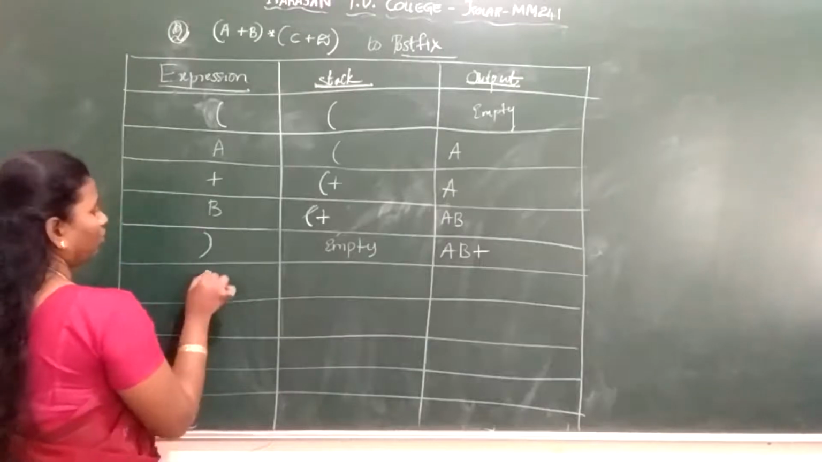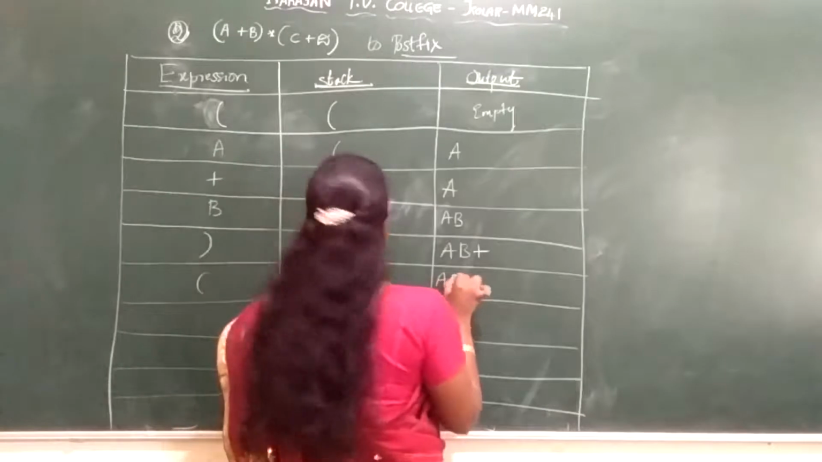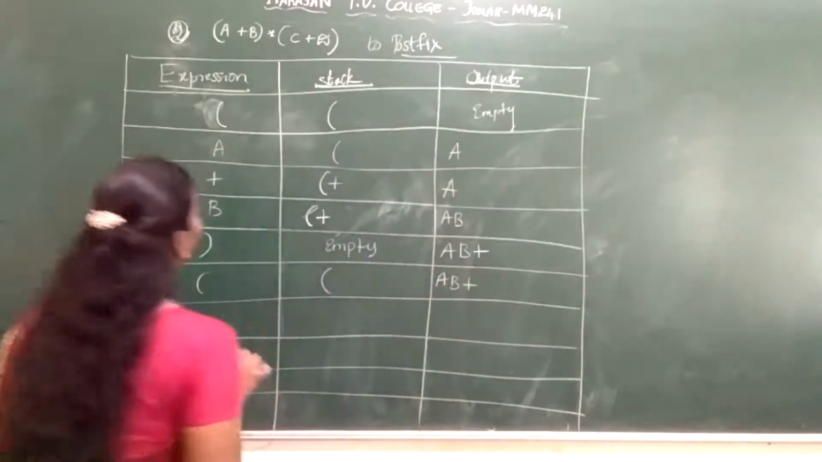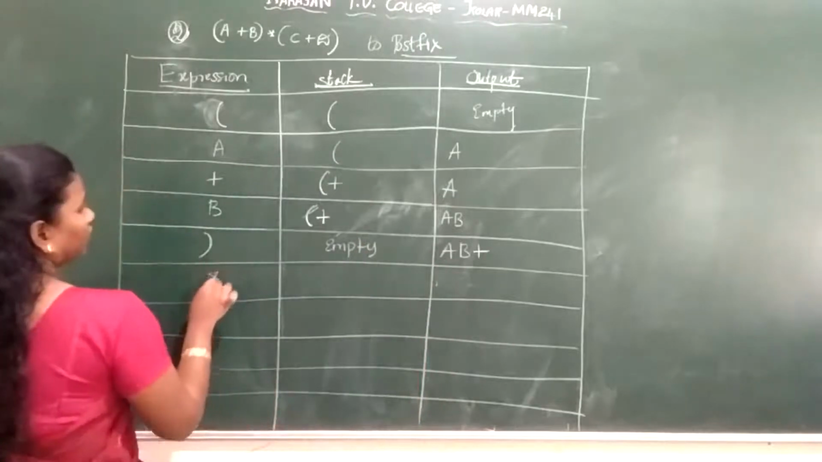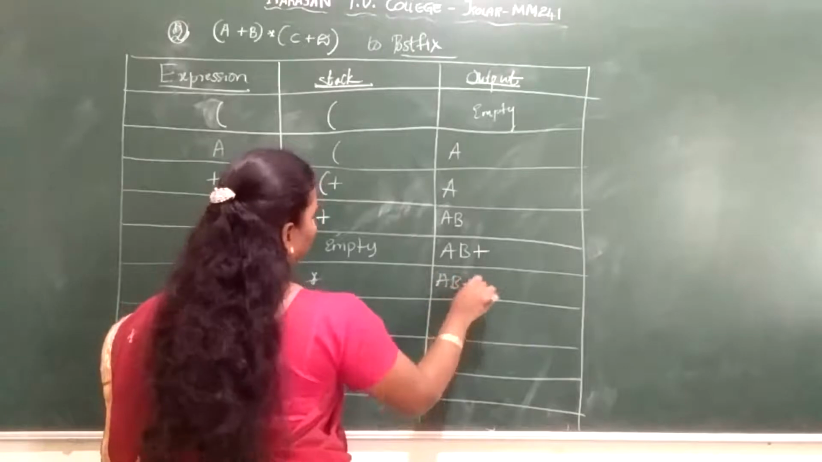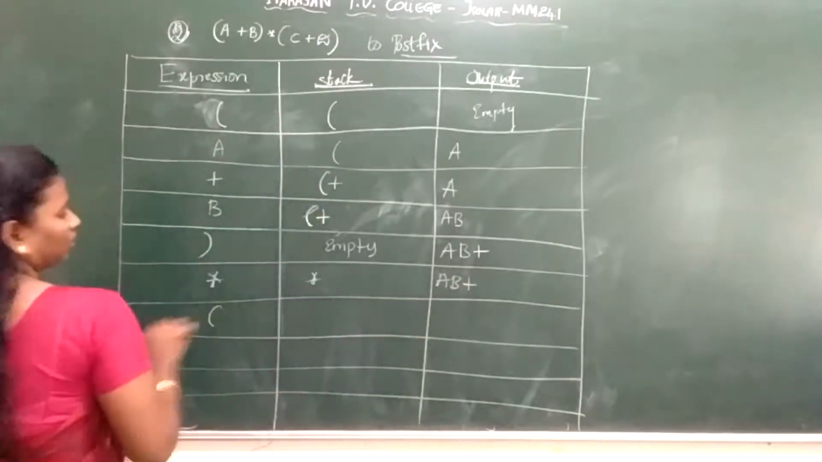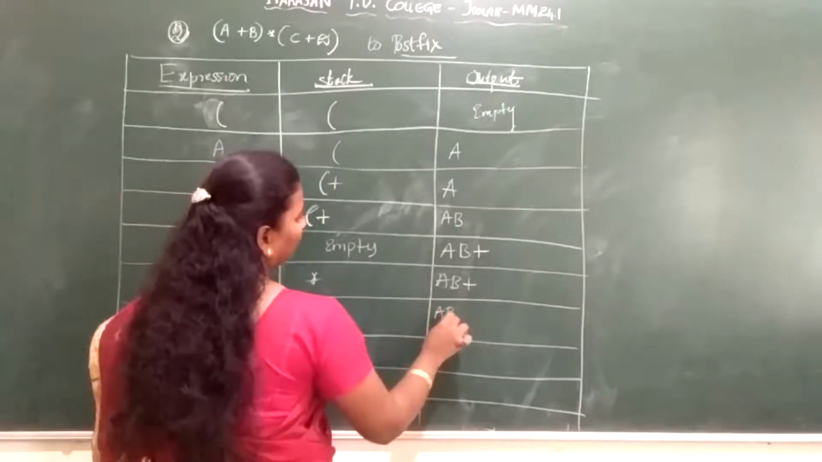Next I have an opening parenthesis. So again I will put it into the stack. The output will be AB plus. Next I have asterisk. I will put it here. The output is AB plus. Next I have an opening brace. So in the stack I have asterisk and the opening brace. The output is AB plus.